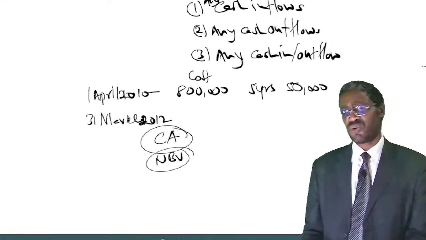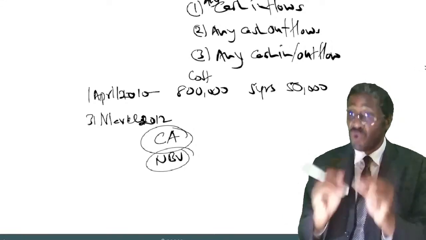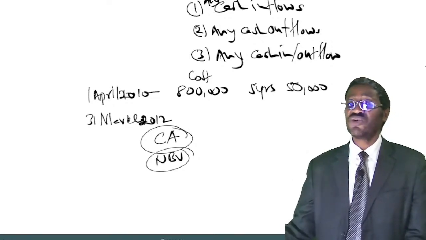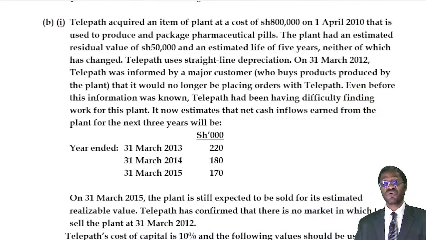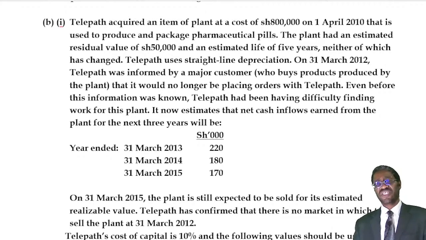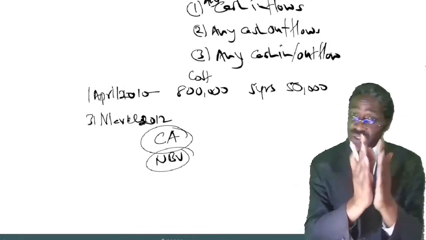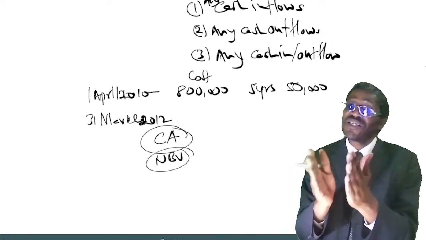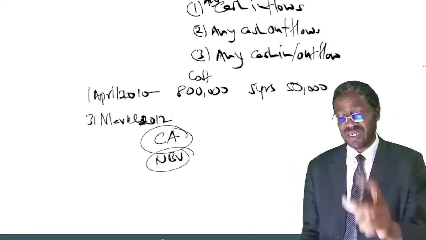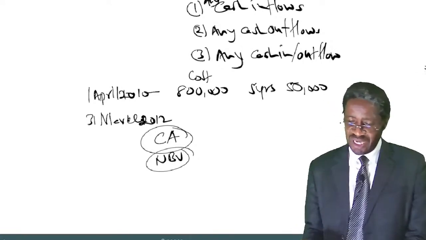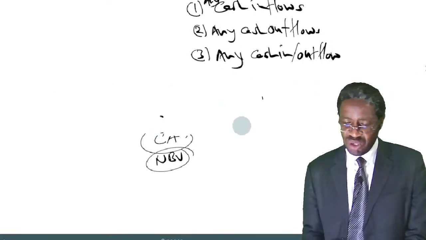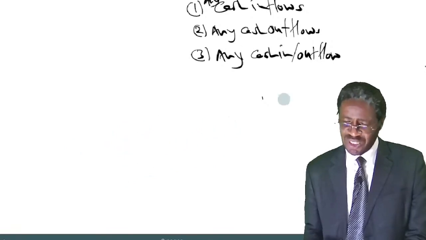So for 2 years we have been using the asset, and we need to depreciate it for those 2 years. We are told that the company uses the straight line method, with an estimated life of 5 years, neither of which has changed. Telpath uses straight line depreciation. Good, so everybody knows how to compute. The cost is 800,000, minus the accumulated depreciation, and once you subtract it, you get the net book value. Good, so let's put that down now.